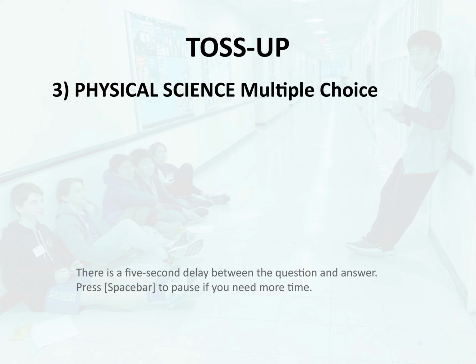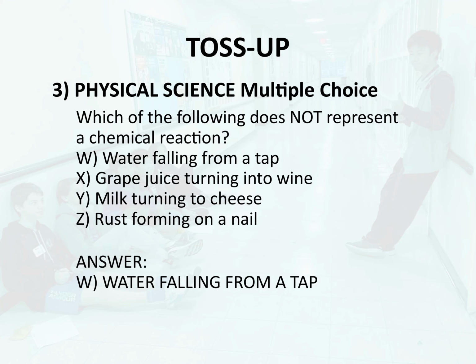Toss-up 3. Physical science. Multiple choice. Which of the following does not represent a chemical reaction? W. Water falling from a tap. X. Grape juice turning into wine. Y. Milk turning to cheese. Z. Rust forming on a nail. Answer. W. Water falling from a tap.